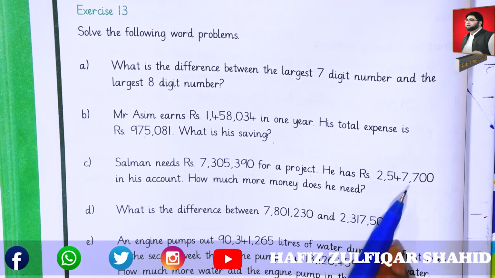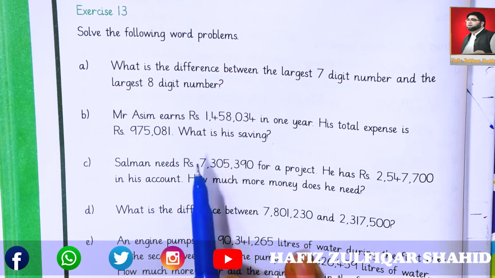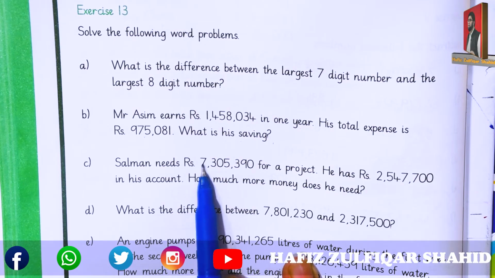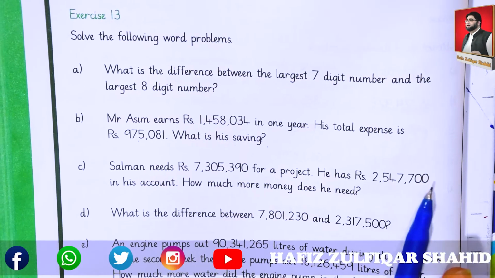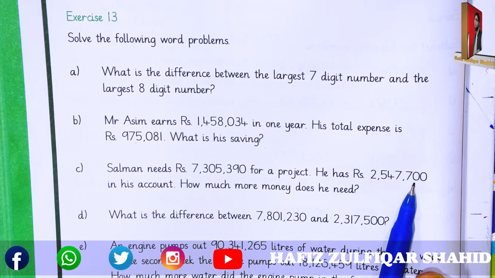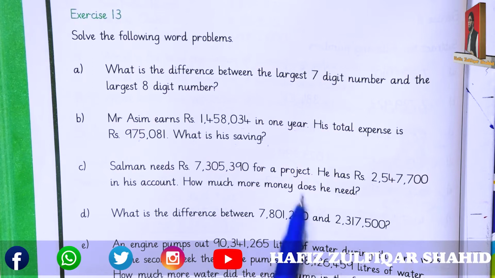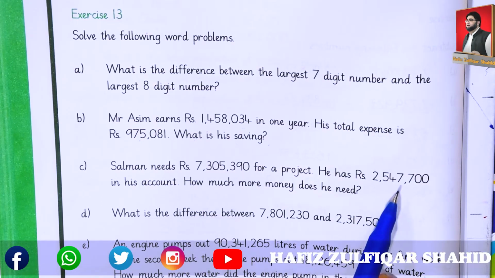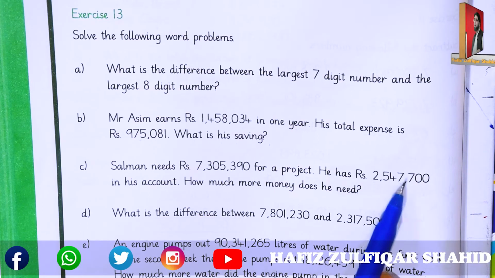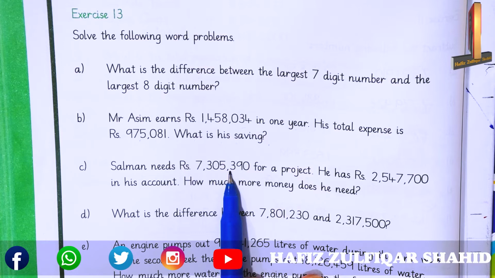He has rupees 2,547,700 in his account. How much more money does he need? We will subtract the amount which he has in his account from the amount which he needs for a project.